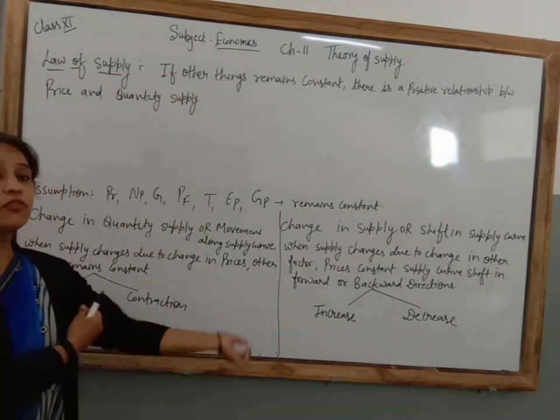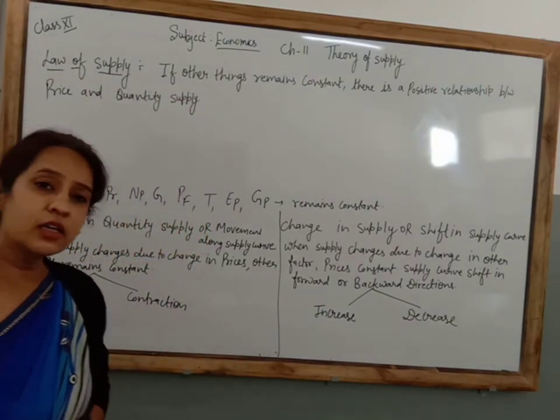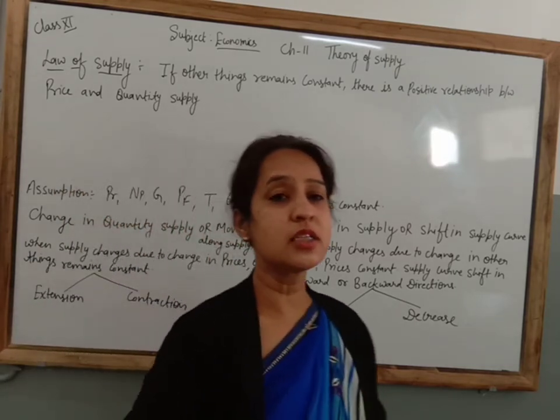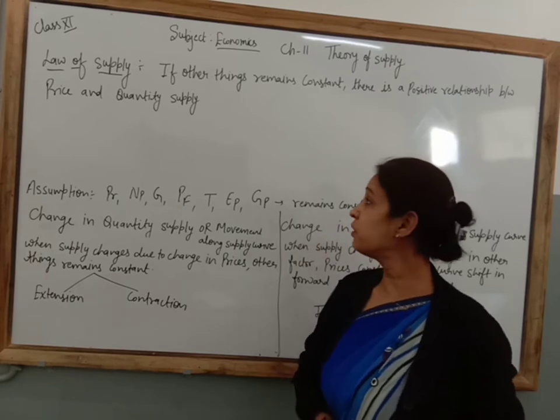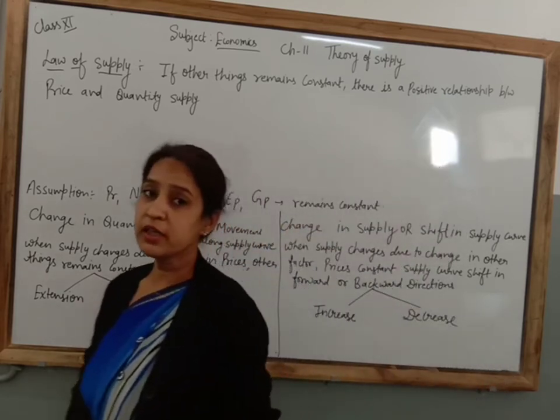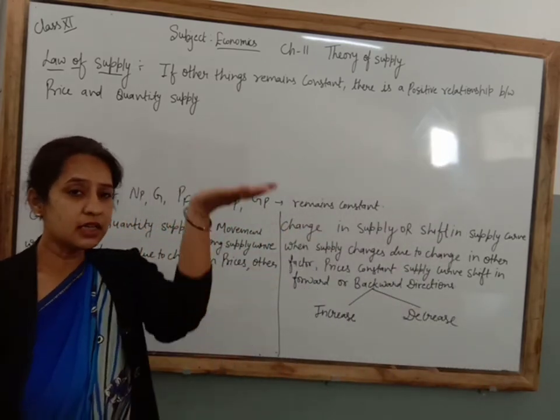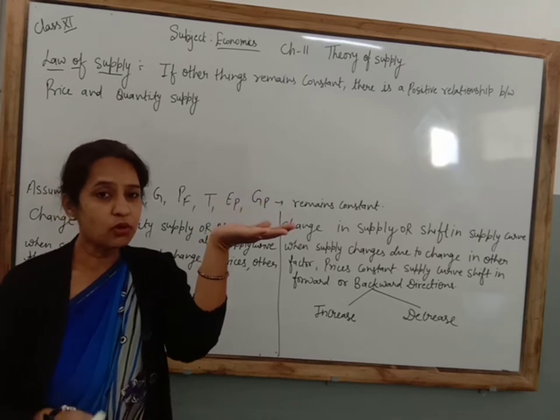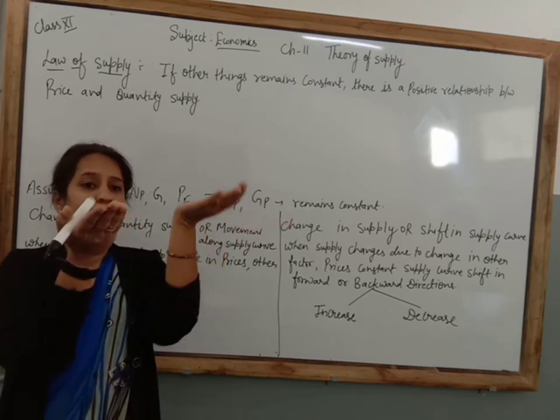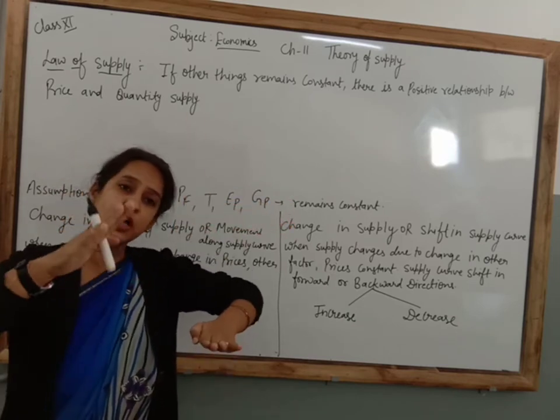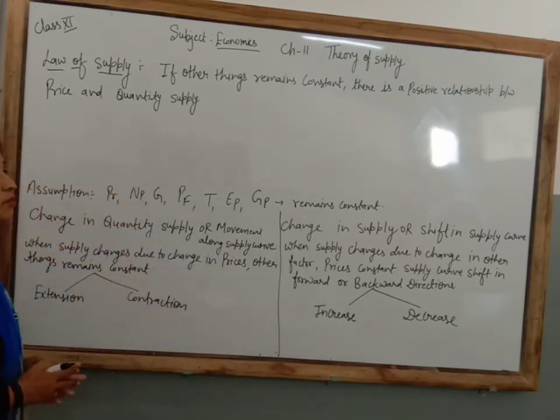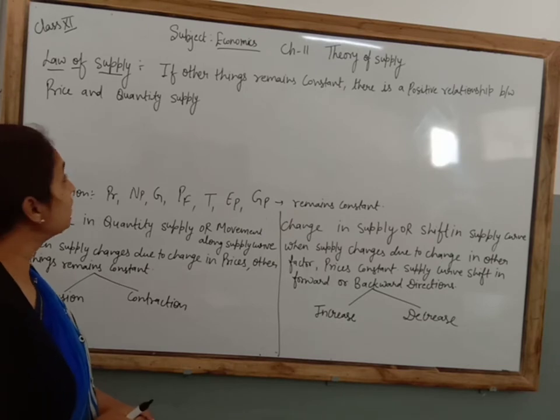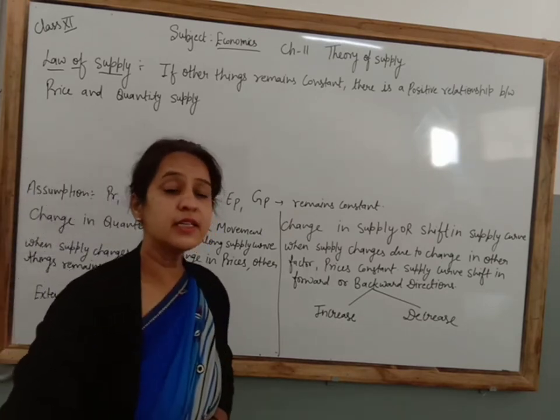Today we are going to discuss the law of supply. What is the meaning of the law of supply? If other things remain constant, there is a positive, direct relationship between price and quantity supplied. When price increases, producers increase the supply. If price decreases, producers decrease the supply. Because of this, there is a positive relationship between price and quantity supplied.